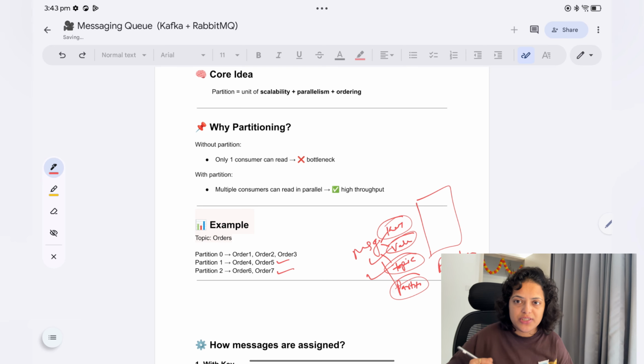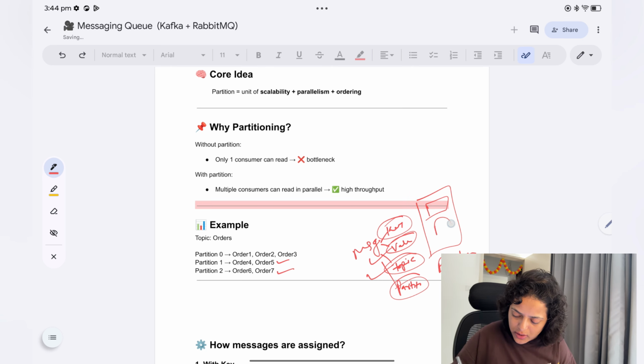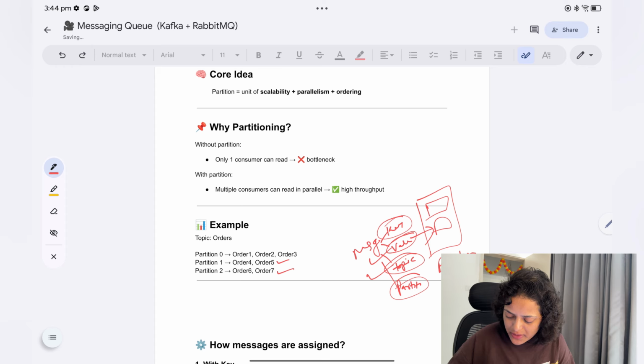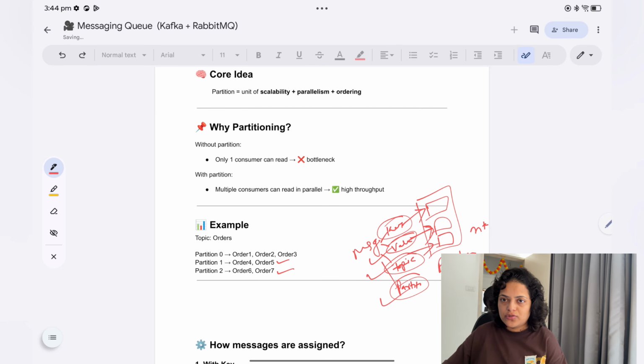If you have given the key, say user ID 1001, and you send it to this particular topic, it will go and send that value to that topic. But if you have not given the partition value or key value, then it will use the round robin algorithm, and let's say you have n number of partitions, so first it will send data to this, then this, then this, like this, okay.